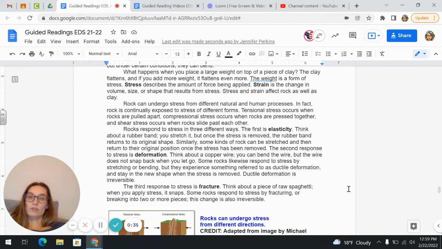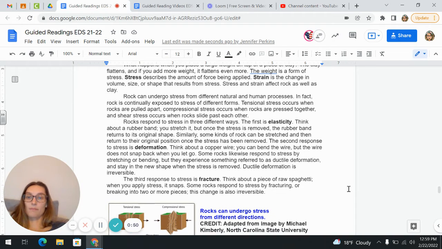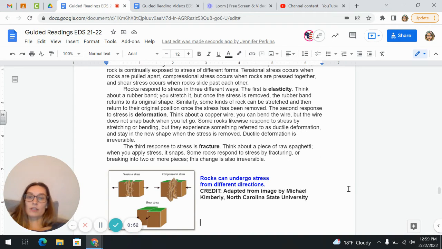Rock can undergo stress from different natural and human processes. In fact, rock is continually exposed to stress of different forms. Tensional stress occurs when rocks are pulled apart. Compressional stress occurs when rocks are pressed together, and shear stress occurs when rocks slide past each other. Rocks respond to stress in 3 different ways.